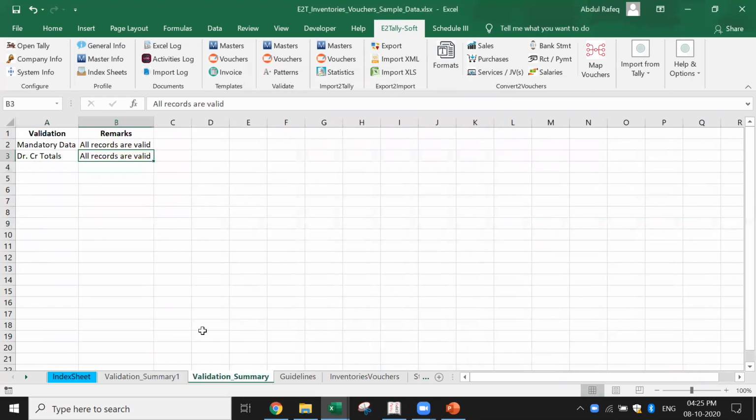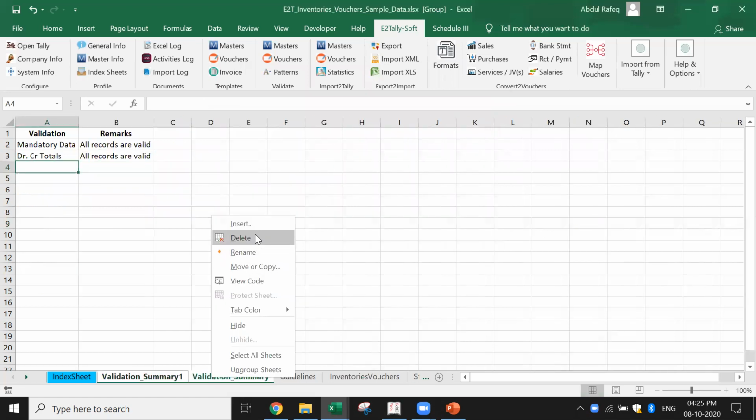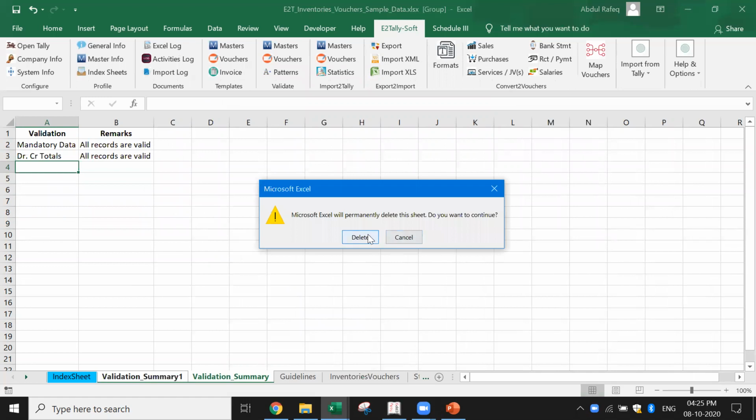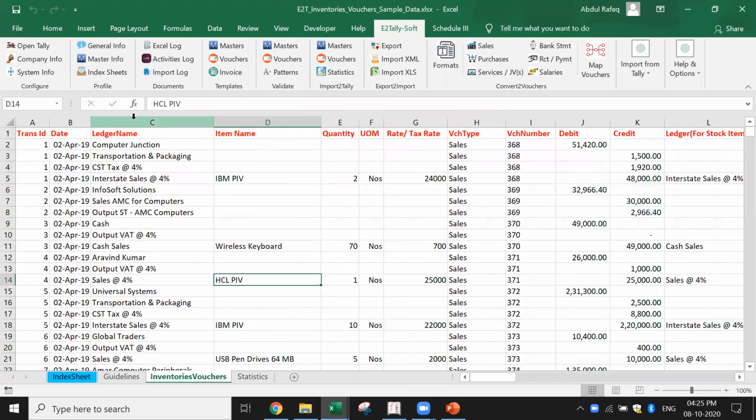Now for the purpose of testing, let's say you want to check this. I'm going to just change something for the purpose of testing. I want to remove this validation summary. Now I have these inventory vouchers. I'm going to change one name. I'm going to add one name which is not there. Let's say I'm going to make it computer factory, which is not there in Tally. Now if I just change this data,